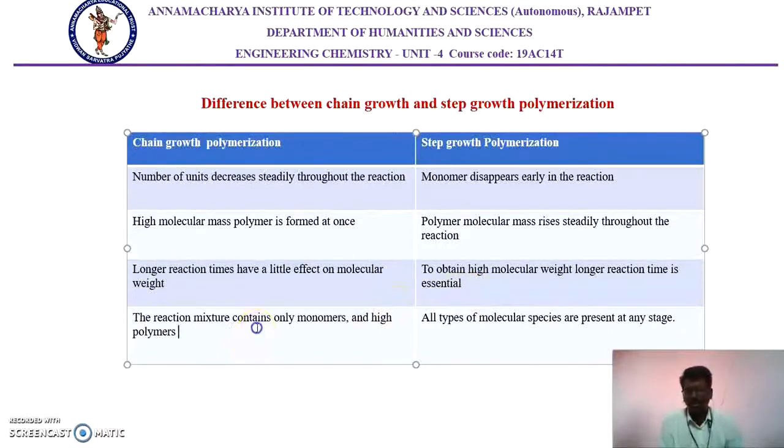Next, the reaction mixture contains only monomers and high polymers. Some unreacted monomers may be there, and high polymers may be there, but there are no initiators. In the other case, whatever we add, all the chemical species are present in the reaction mixture, which makes purification very difficult. So we have completed chain growth polymerization and step growth polymerization. We will meet in the next video, in which we will discuss coordination as well as condensation polymerization reactions. Thank you.